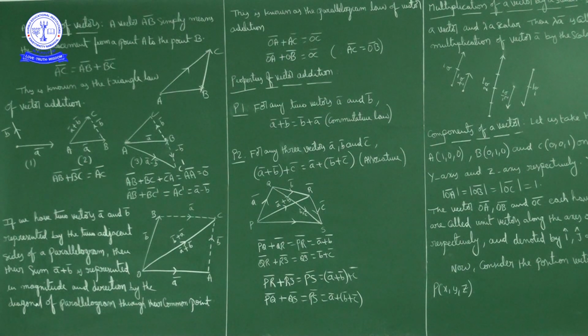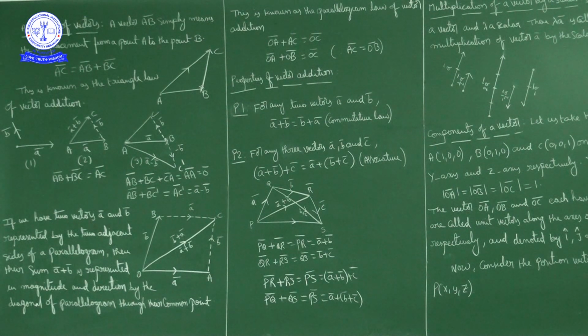Next, second point: AB bar plus BC dash bar is equal to AC dash bar, nothing but A bar minus B bar. This is the difference of vectors A bar and B bar.